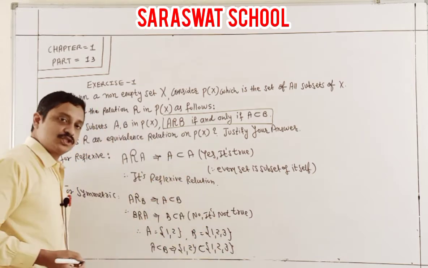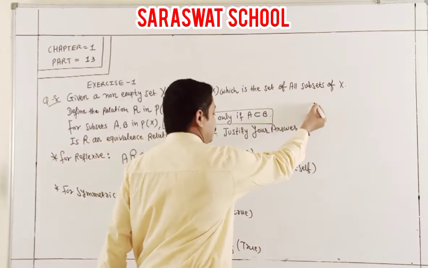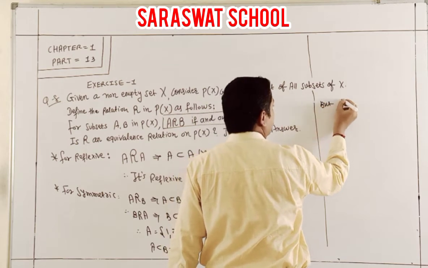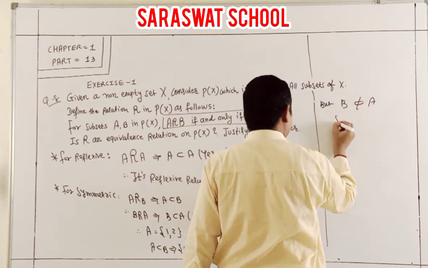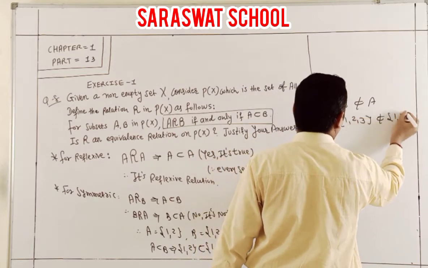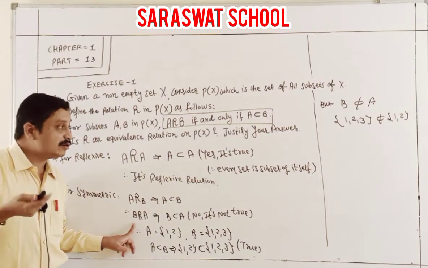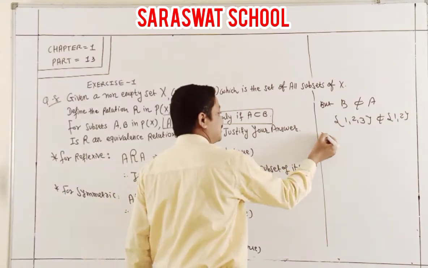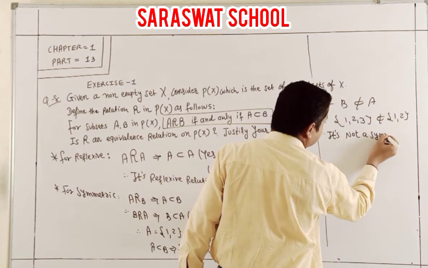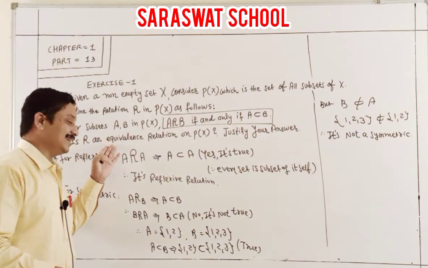But B is never a subset of A, because {1, 2, 3} is never a subset of {1, 2}. That's why it is not true. Therefore it is not a symmetric relation, which means it is not an equivalence relation.